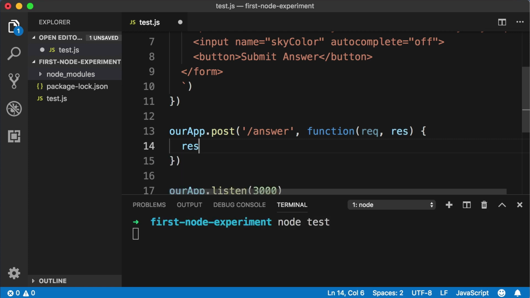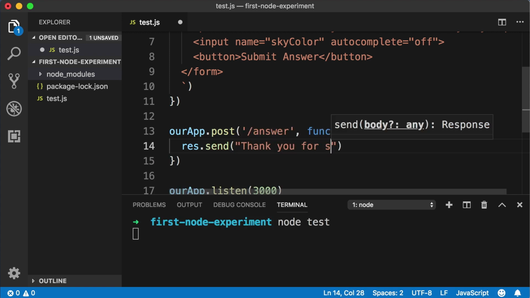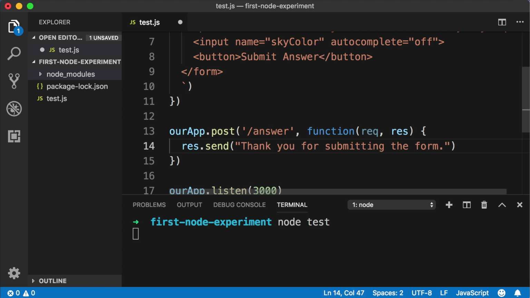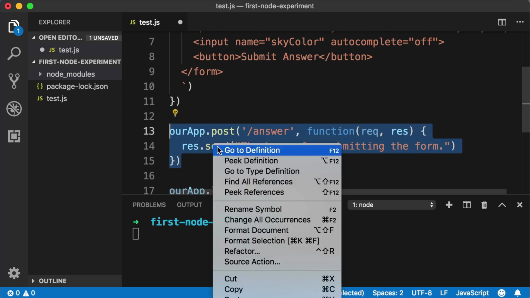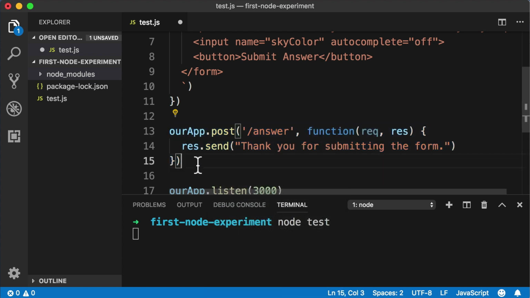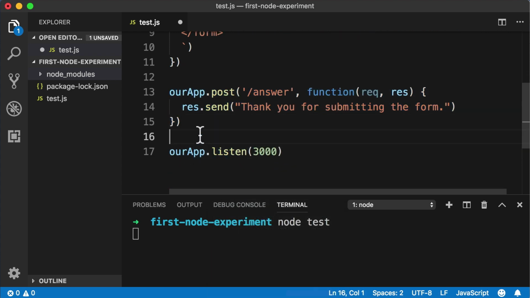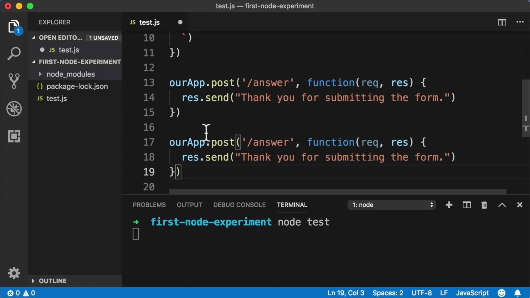So we can use the response object and call the send method with a bit of text, "Thank you for submitting the form." Okay, now before we save this and test it out, I want to do something to make the difference between a GET request and a POST request crystal clear. What I want you to do is select these 3 new lines of code that we just wrote, copy them into your clipboard, and then right below this, but before the .listen line, paste in your clipboard, so duplicate it. And on this new copy, I want you to change this word post to get.